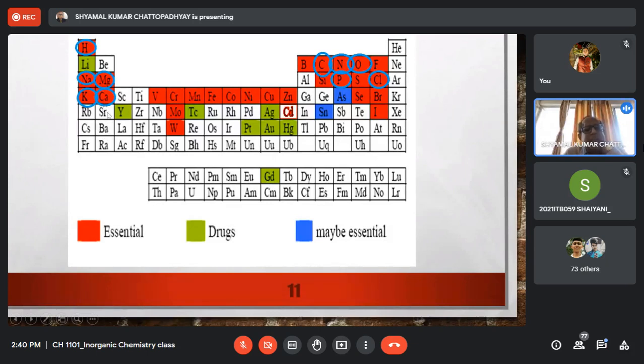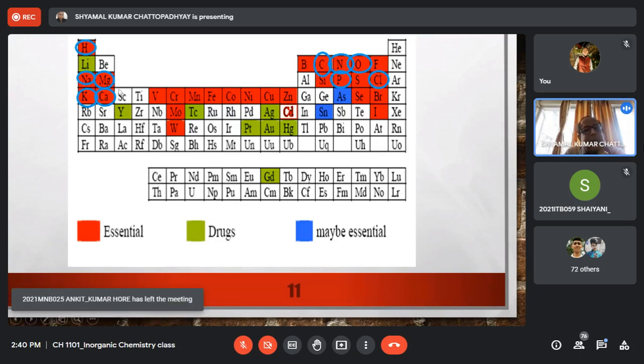And again, certain strontium isotopes are used for treatment and imaging of bone cancer, right? So again, strontium is not an essential element, but certain radioisotopes of strontium are used for imaging as well as treatment of bone cancer particularly.